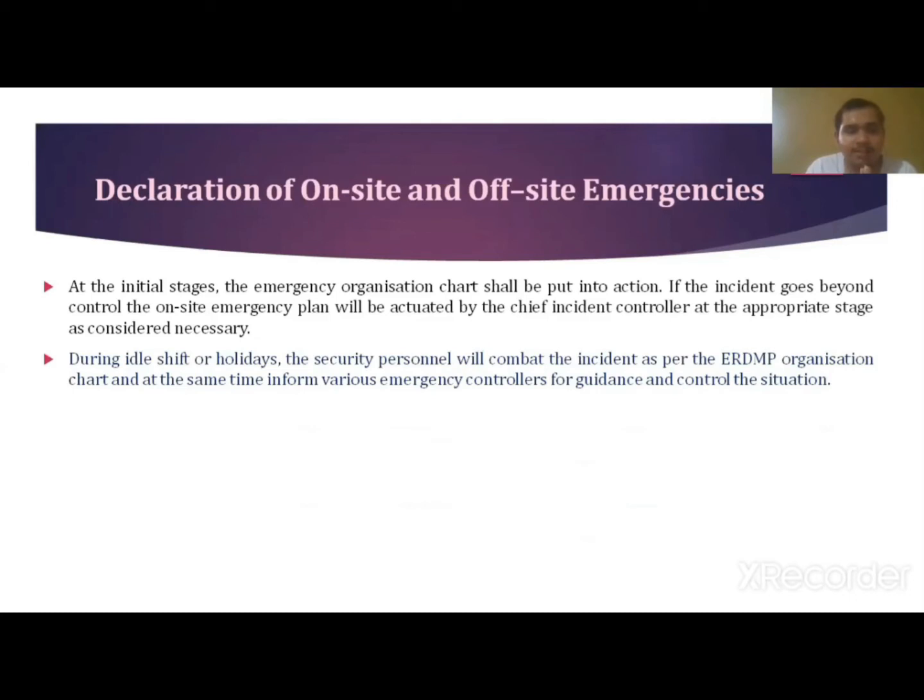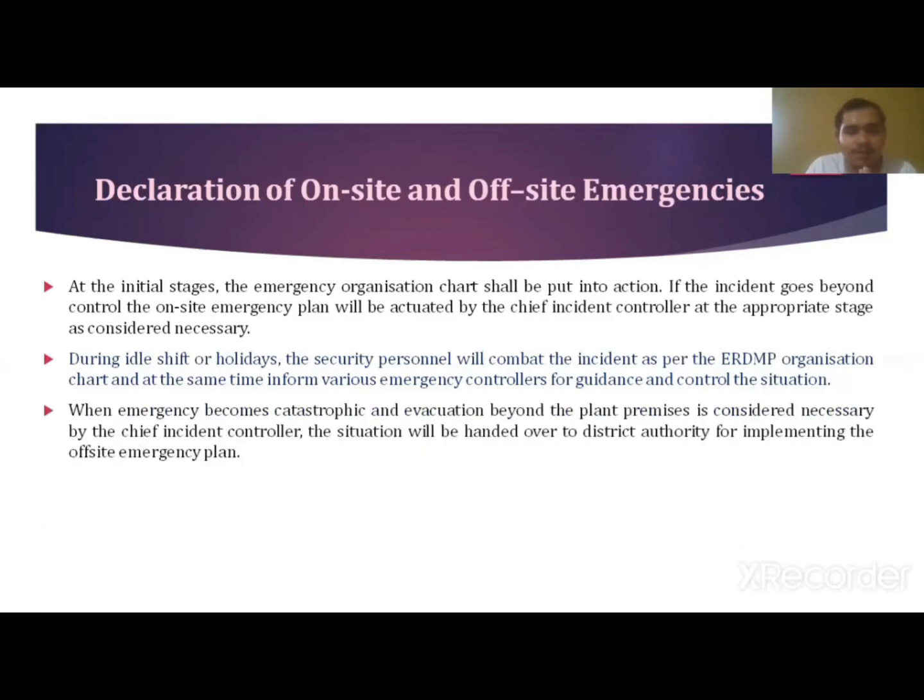During the idle shift or holidays, the security personnel will combat the incident as per the ERDMP organization chart, and at the same time they will inform the various emergency controllers for the guidance and control of the situation.